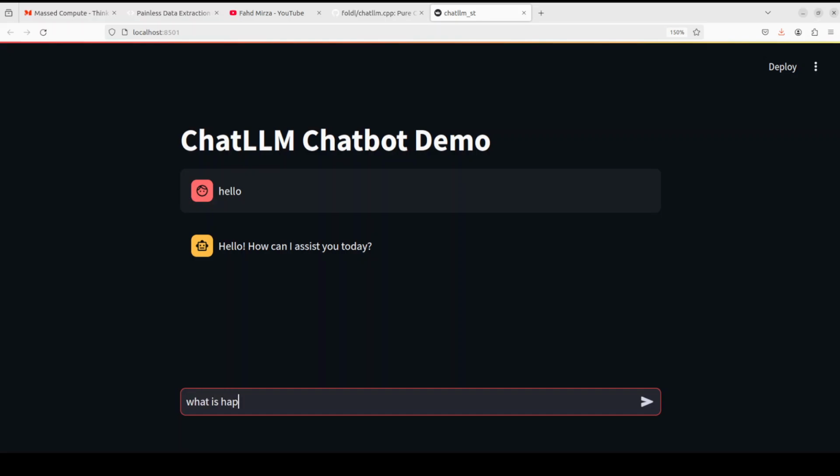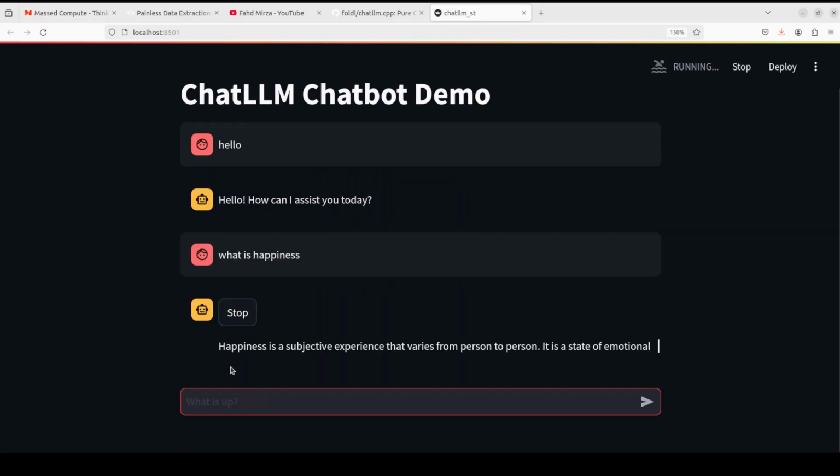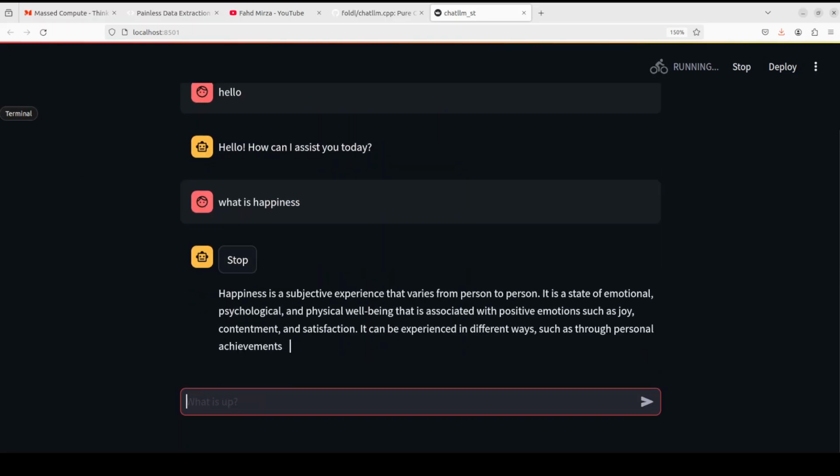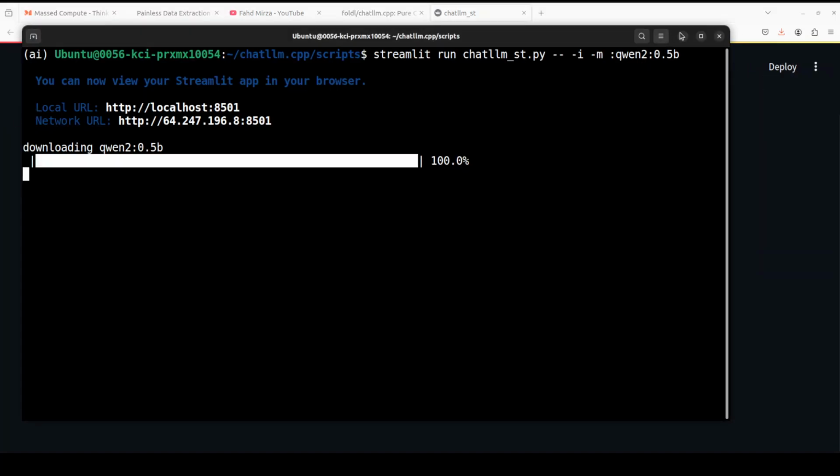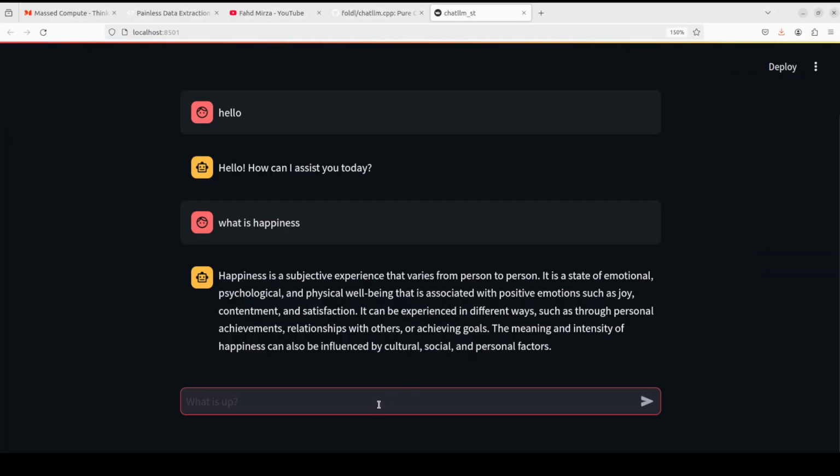I'm just asking it random questions. What is happiness? It is running quite good. Okay, nothing on the terminal, which is fine. But you look at the speed, looks really good to me. And this is the model Qwen 2.5. You can use Llamas, you can use various other models.